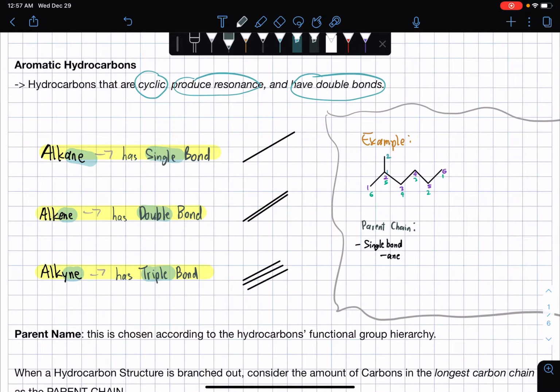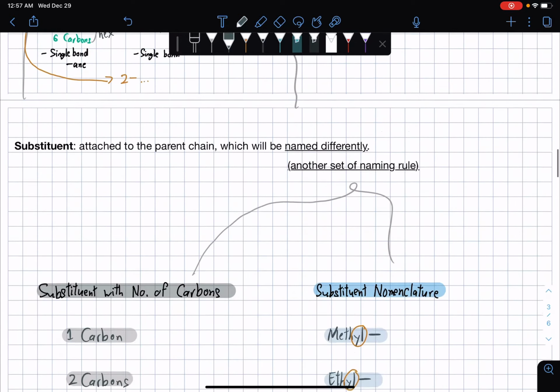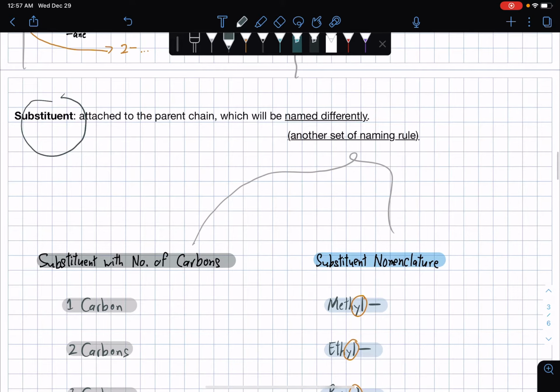For now, let's just assume that this is the parent chain, and this is another line. Assume as if for a tree we have a branch. So this is going to be our parent chain and this is going to be our branch, which in this lesson is going to be called the substituent. That will also be discussed in a few minutes.